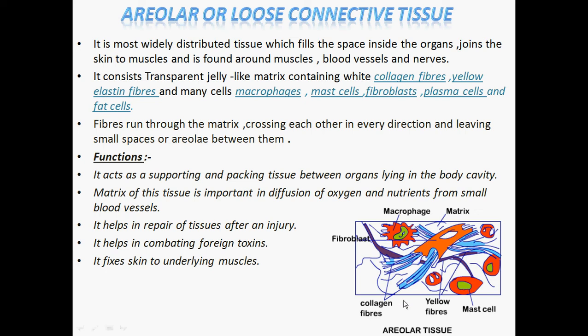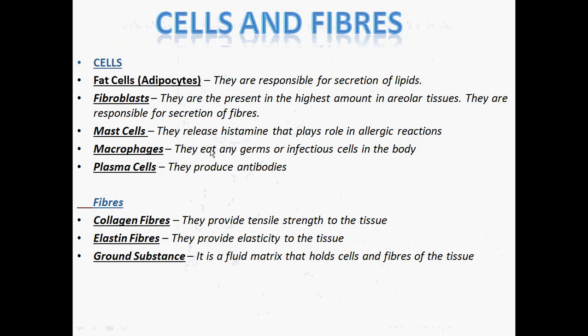These are certain fibers like the collagen fibers and the yellow elastin fibers. The collagen fibers provide tensile strength to the connective tissue, and the yellow elastin fibers provide a lot of elasticity to the tissue. The cells like macrophages, mast cells, and fibroblasts have different roles to play in this tissue. Macrophages are meant for eating germs or infectious cells in the body, and the mast cells release histamine, which plays a role in allergic reactions.